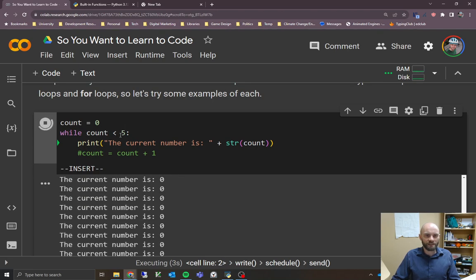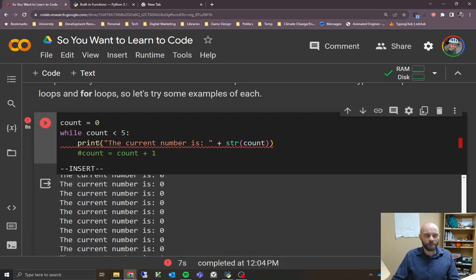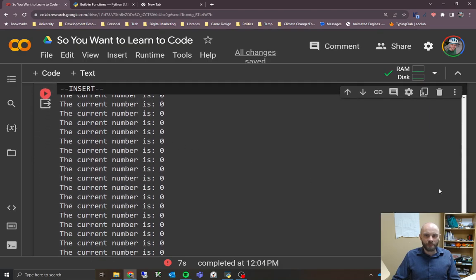It always checks as 0 less than 5, but we forgot to increase the value of count. It'll run forever. If that happens, you just click on the stop button and you can carry on from there. If you're running Python on your computer, Control-C or Command-C, I think, on Mac will cancel your program from running as well. But we'll keep that in there for now. And there's a simple example of a while statement.